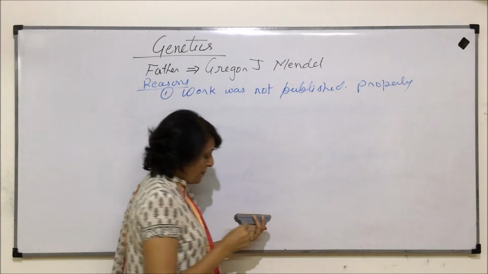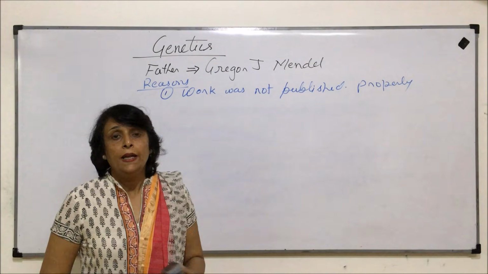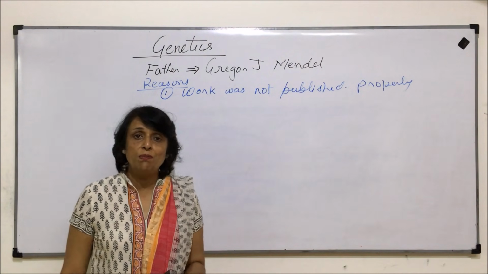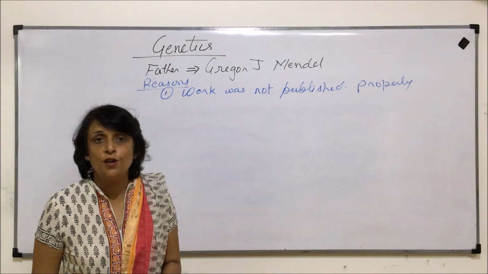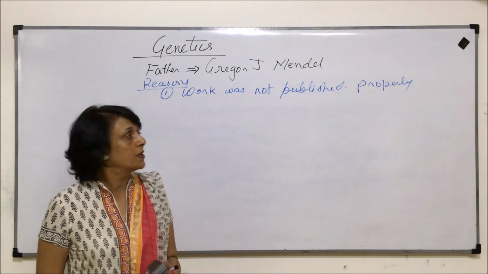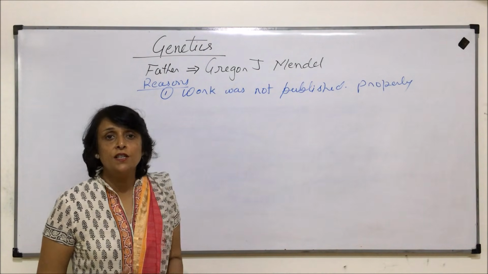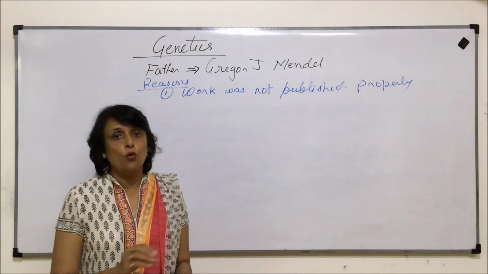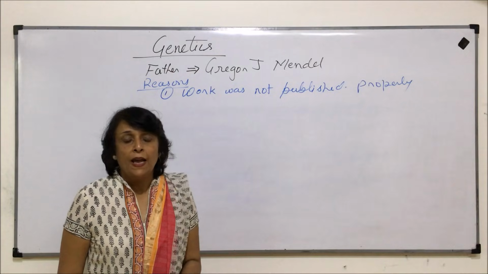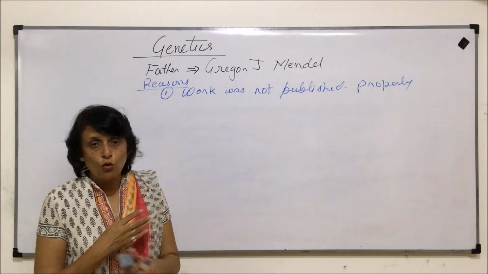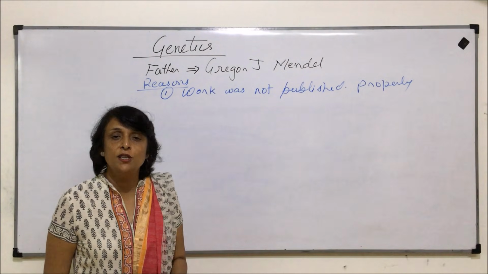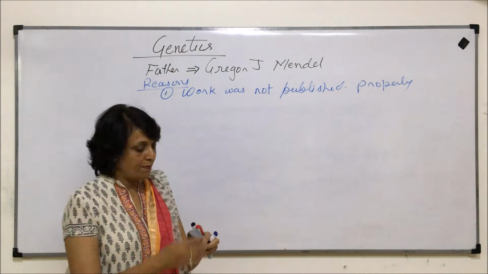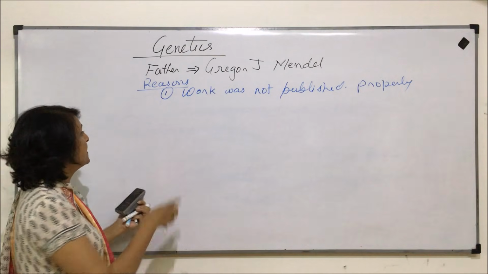Now, what do we mean by publication of work? There are local journals in which the research work can be published, and there are international journals in which the work should be published. Now, if we publish our research in a local journal, it would reach only a limited number of people. To make it globally known, it has to be published in international journals, which was not done by Mendel. So that was one major reason.